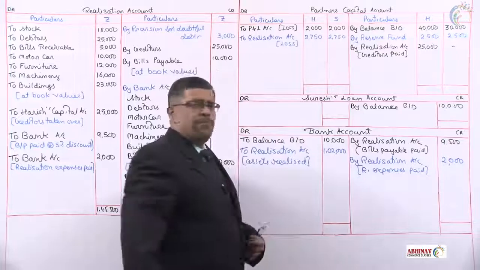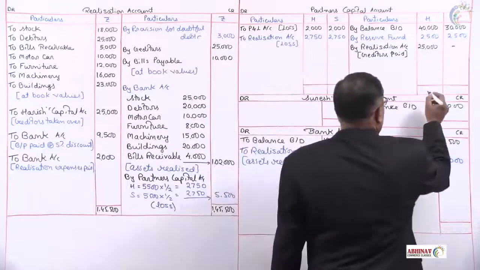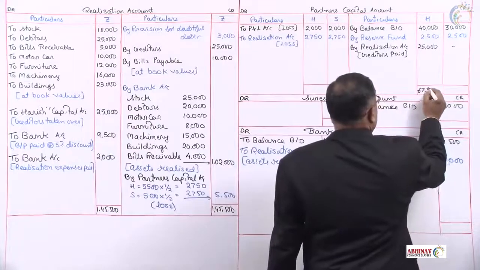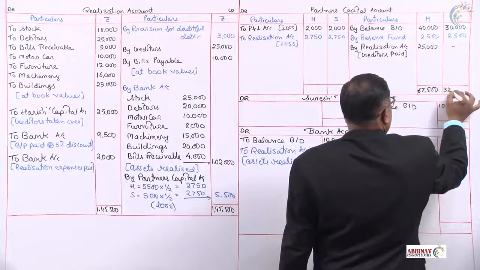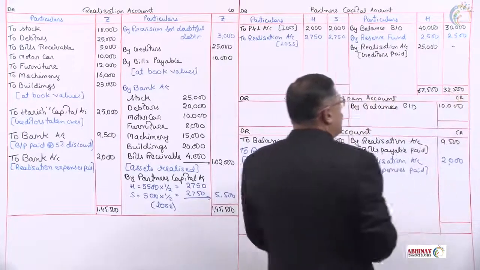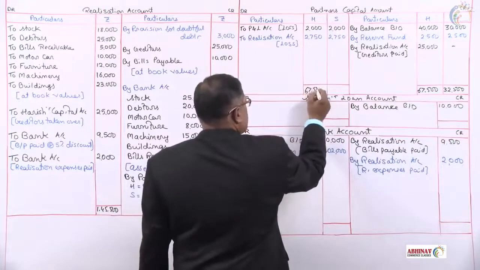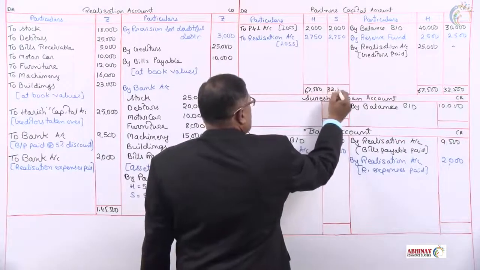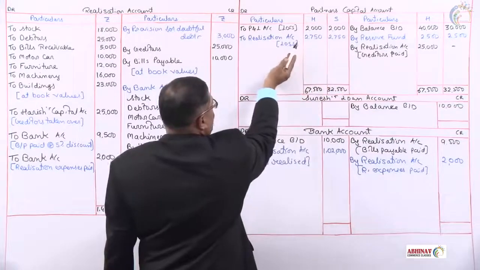Now let us balance partners capital account. Harish total 67,500. Total of Suresh capital 32,500. We'll write it on both the sides. From this, minus it. This total is 4,750.